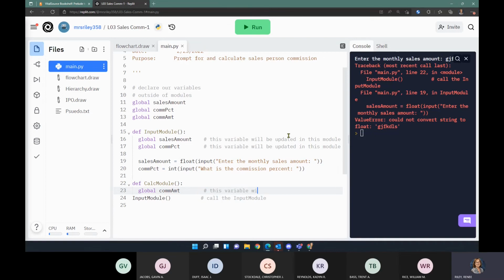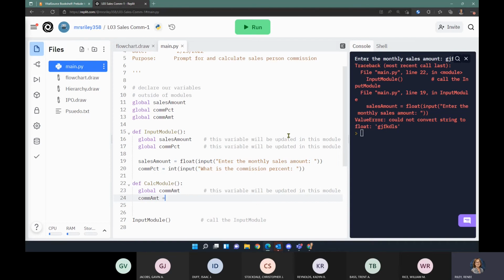This variable will be updated. Now, because my other variables are global, I should be able to use them in the calculation.